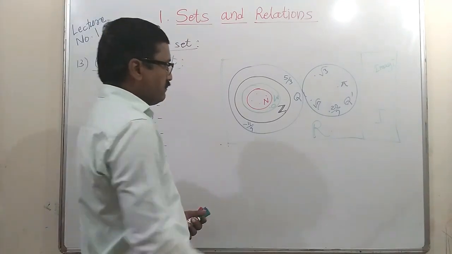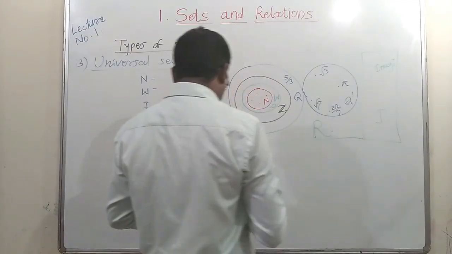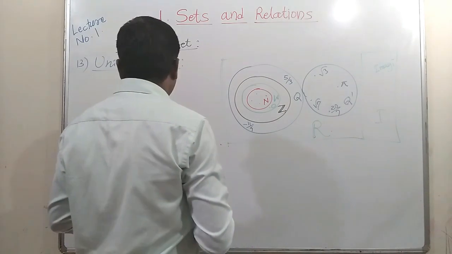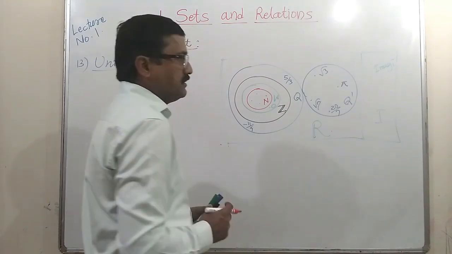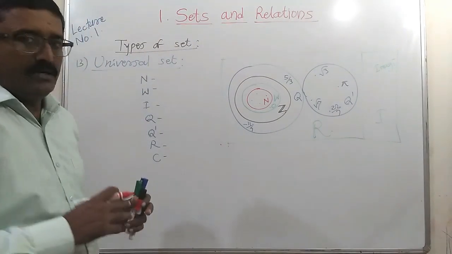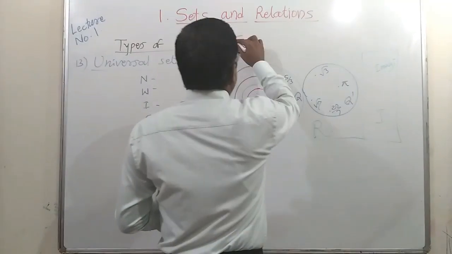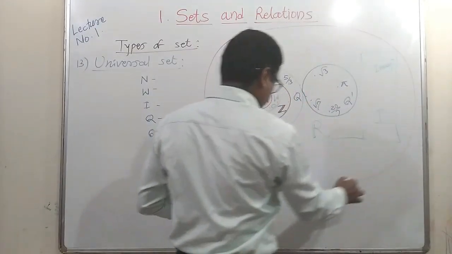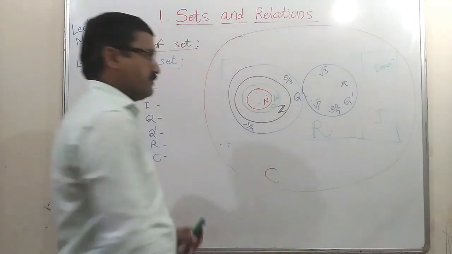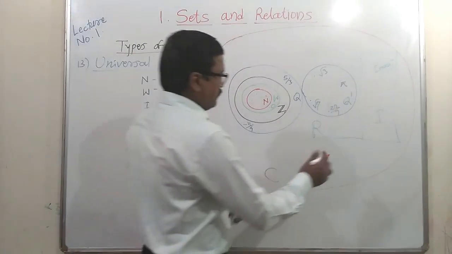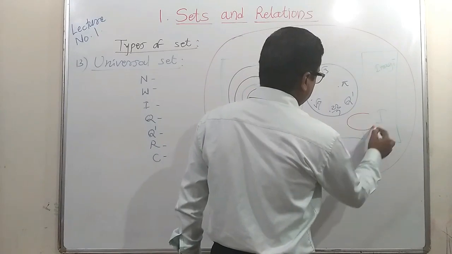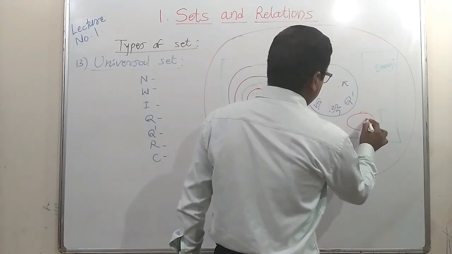So those are imaginary numbers, these are real numbers. And the set of complex numbers, it includes real and imaginary. All these numbers are included in complex numbers. Or complex number is the combination of real and imaginary also. This is the set of complex numbers.